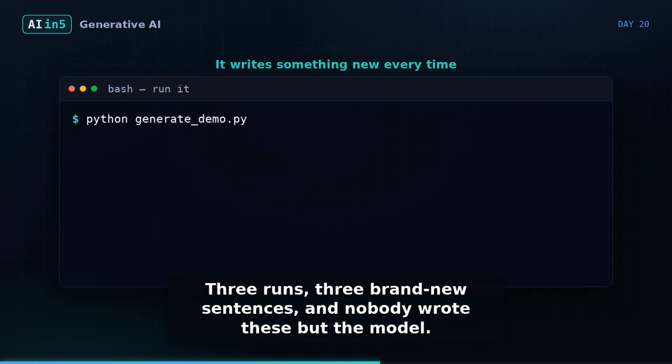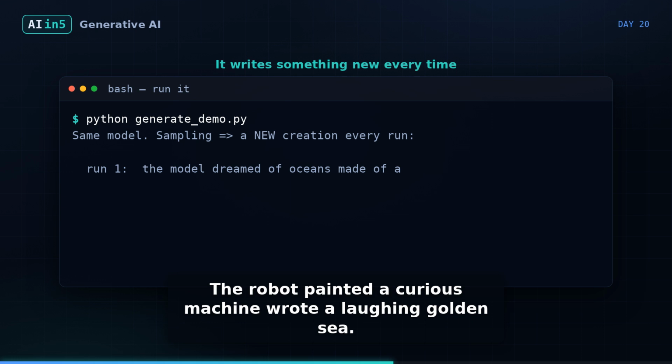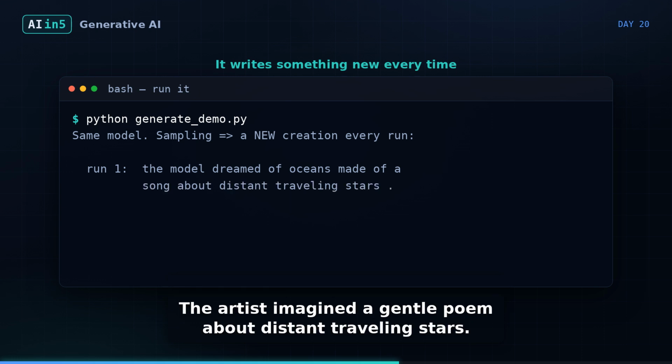And look at that. Three runs, three brand new sentences, and nobody wrote these but the model. The model dreamed of oceans made of a song about distant traveling stars. The robot painted a curious machine wrote a laughing golden sea. The artist imagined a gentle poem about distant traveling stars.